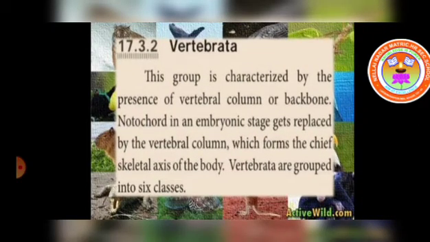Vertebrata. This group is characterized by the presence of vertebral column or backbone. So this group of animals have a vertebral column or backbone.